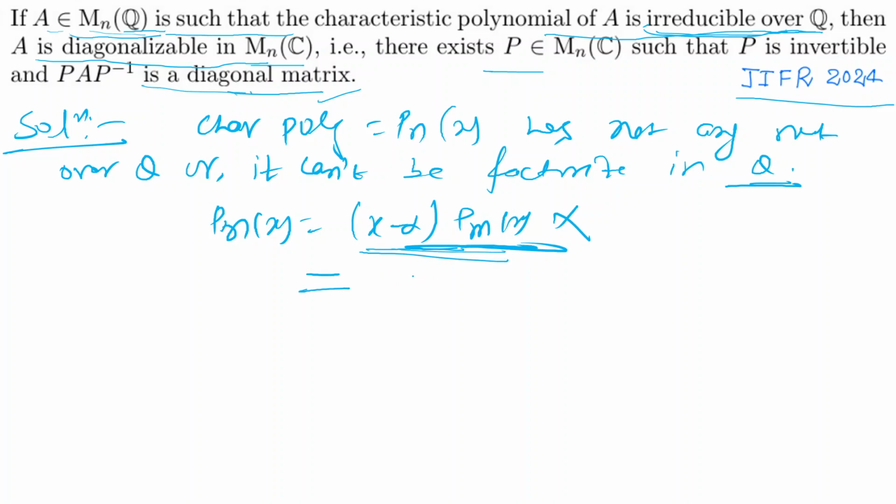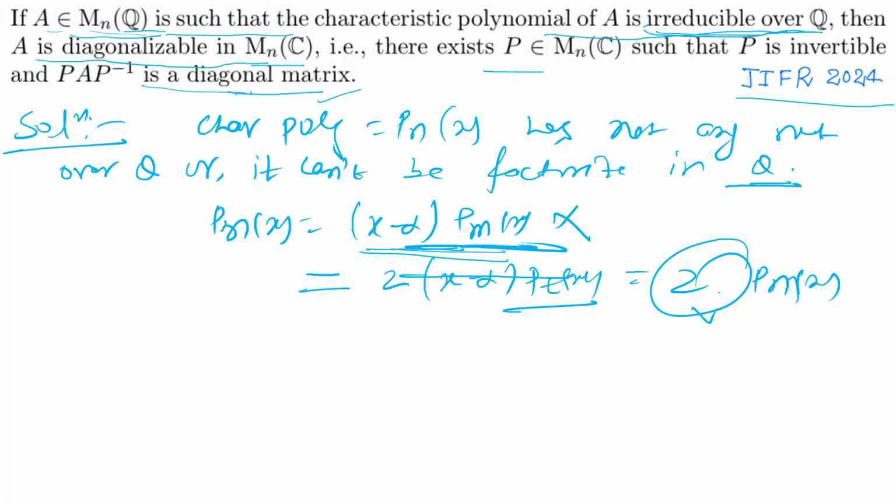It can be written only as a unit, like 2, times a polynomial, where 2 is a unit in Q. That is called irreducibility over Q, right? So now you can understand easily that it has no root, or it can't be factorized in terms of linear factors over Q.